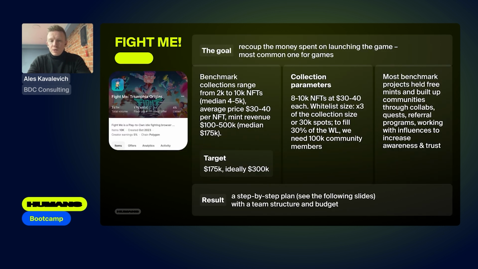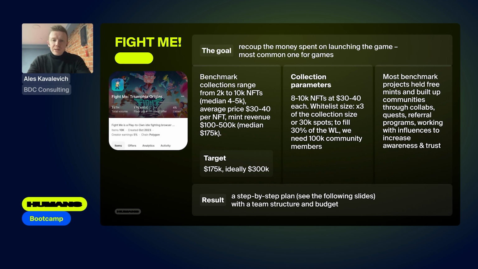As for market benchmarks, we found out that on average, collections come out with a size of 2 to 10,000 NFTs, and the median is about 4 to 5,000. Our collection was on Polygon, and the average price per NFT on Polygon is $30 to $40. Therefore, on the paid mint, on the sale, projects can count on an amount of 100 to 500,000, which turns out to be 175,000 median. We took these numbers as a goal, as the minimum target of 175,000 in revenue, ideally to reach 300,000. These are the amounts that would allow us to recoup the costs of developing the game, plus all the marketing, which I am now talking about.